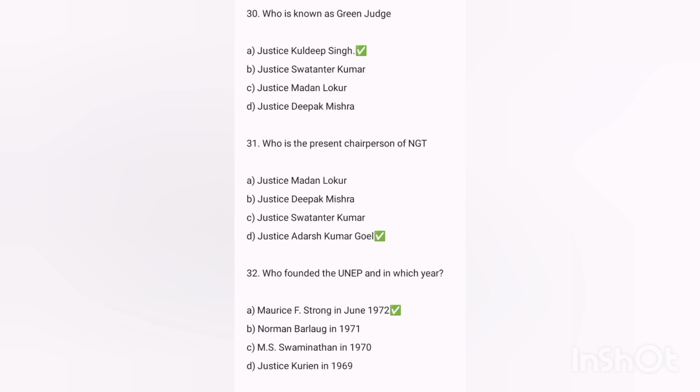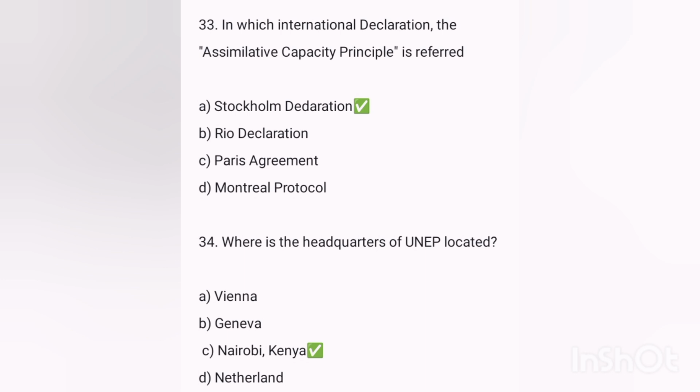Next, who founded the UNEP and in which year? Answer was Maurice F. Strong in June 1972. Next, in which international declaration is the assembly capacity principle referred to? Answer was the Stockholm Declaration. Next, where is the headquarters of the UNEP located? Answer was near Nairobi, Kenya.